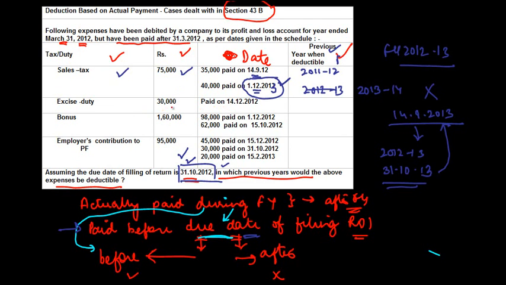Let's move on. Excise duty 30,000, 14/12/2012. So obviously it is 12/13. It's not going to be allowed in 11/12 because it is paid after the due date. Similarly, 160, 98 paid on 1/12. It is after, so 12/13. 62,000 paid on 15/10. 15/10 is obviously before the due date, so 11/12. Can you do this for these three?